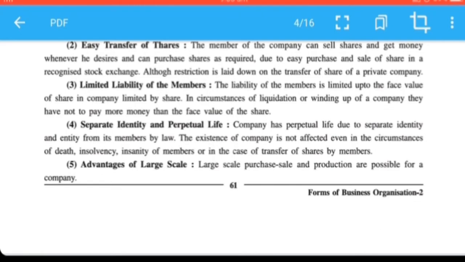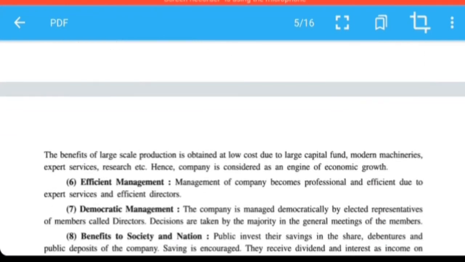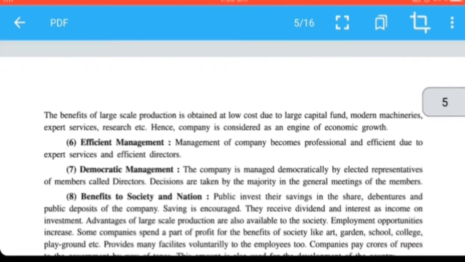Advantages of large scale. Here large scale purchase and selling are available because large scale funds are there. With more capital, a company can purchase modern machines, hire experts, and do research activity of its own because of the benefit of large capital.